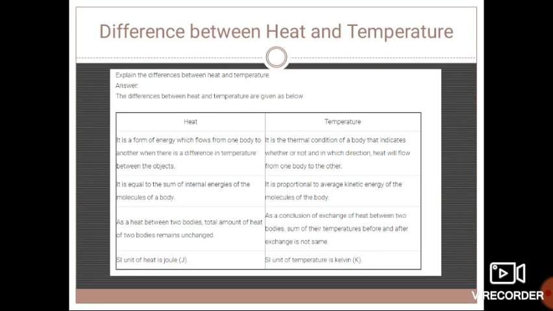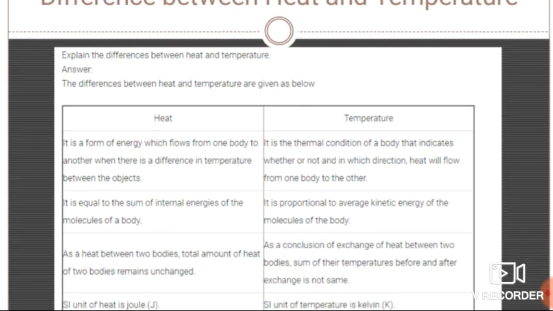The next question is the difference between heat and temperature. Yes students, in this lesson we have seen what heat actually is and what temperature is. But sometimes some students feel that temperature means heat. So students, no, it is wrong. There is a difference between heat and temperature. So see, what is the difference over here?